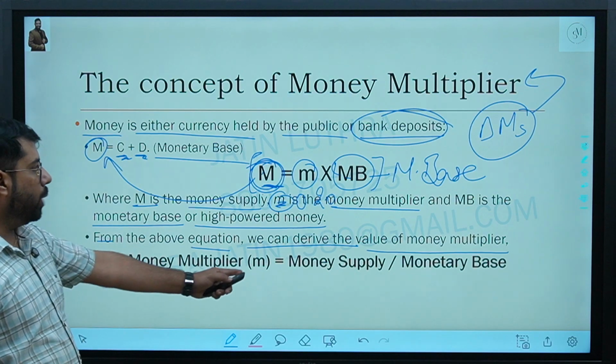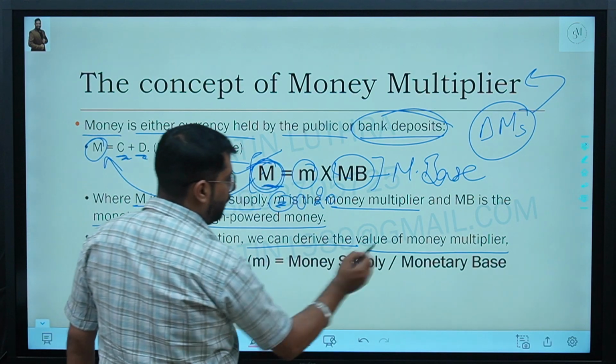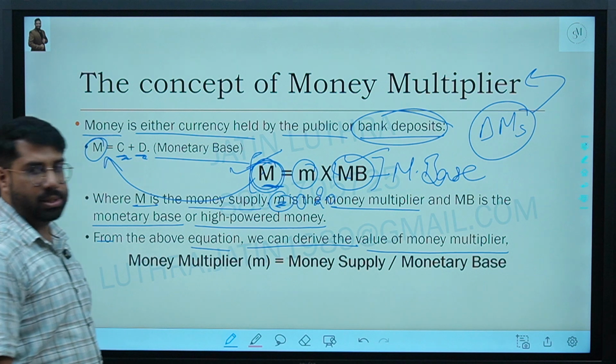Money multiplier m equals what? Money supply divided by monetary base. Is that clear?